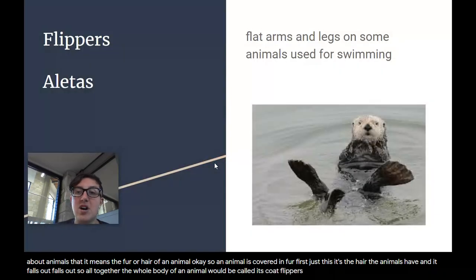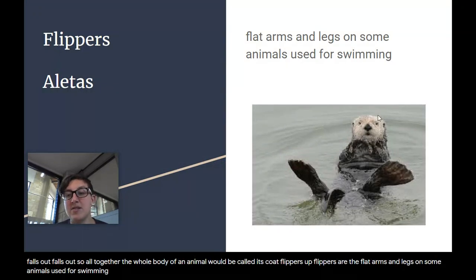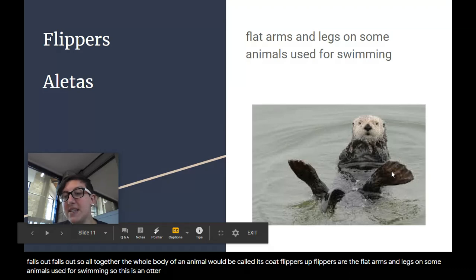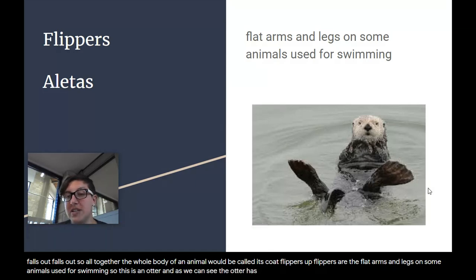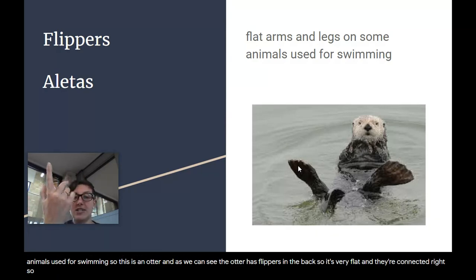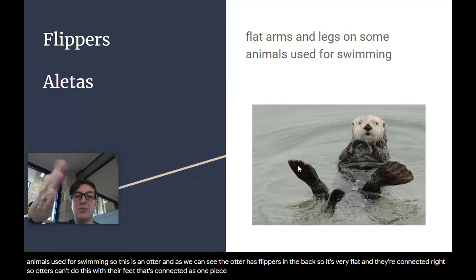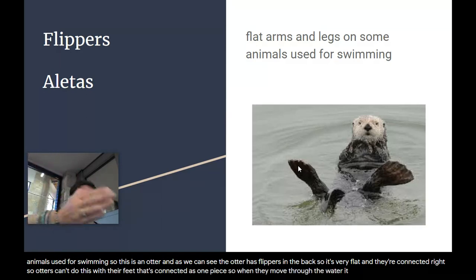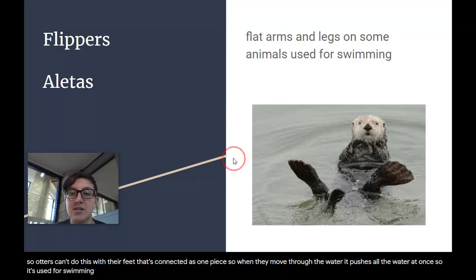Flippers. Flippers are the flat arms and legs on some animals used for swimming. So this is an otter, and as we can see, the otter has flippers in the back. So it's very flat, and they're connected, right? So otters can't do this with their feet. It's connected, it's one piece. So when they move through the water, it pushes all the water at once. So it's used for swimming.